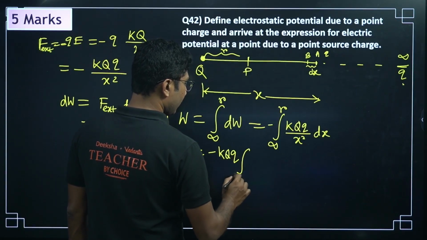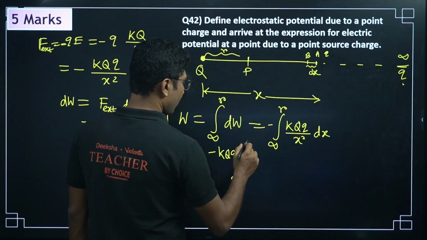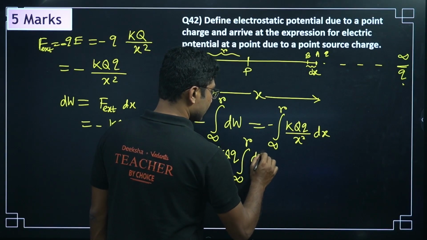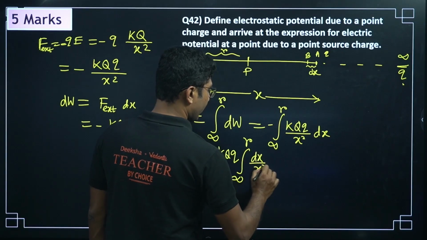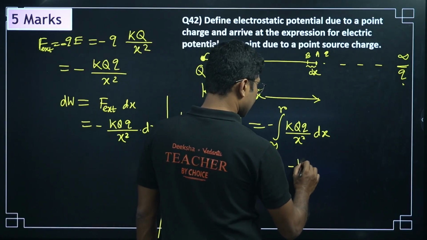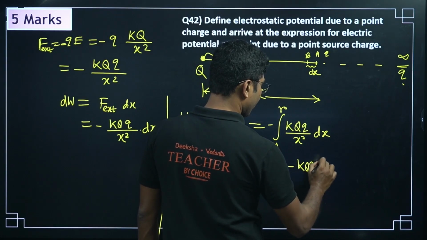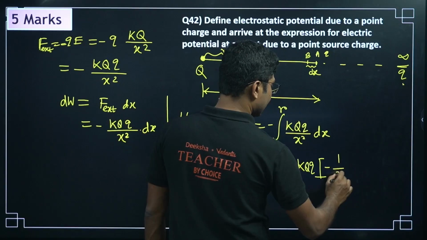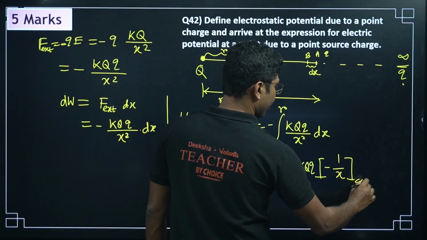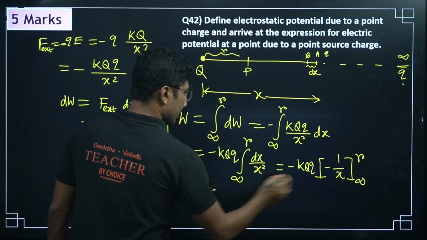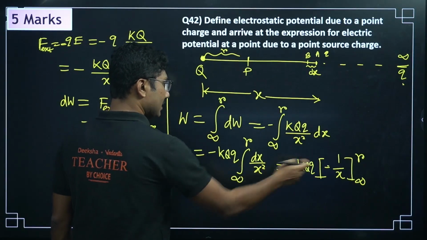Integration infinity to r of dx by x square. This is an easy integration, not super difficult. So you get this as minus kq, minus 1 upon x, infinity to r.